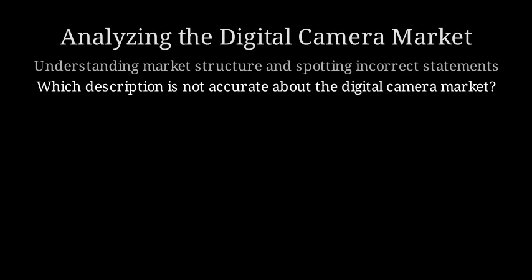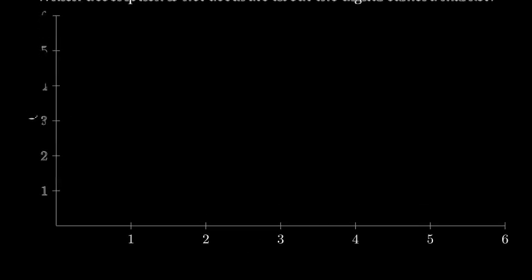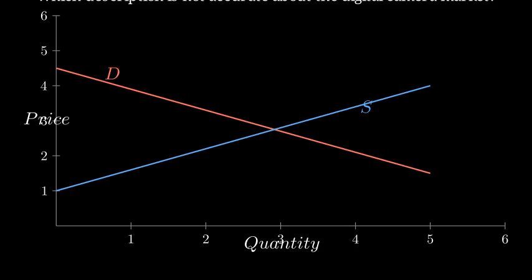First, we draw a graph that captures the essence of how this market works. Here is a graphical representation. We use price on the vertical axis and quantity on the horizontal axis. The demand curve slopes downward, reflecting that lower prices attract more buyers. The supply curve slopes upward, as higher prices entice more firms to produce cameras. The point where demand meets supply is where the market settles with a particular price and quantity.